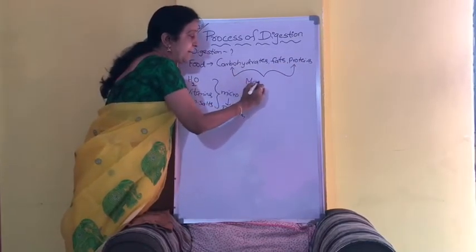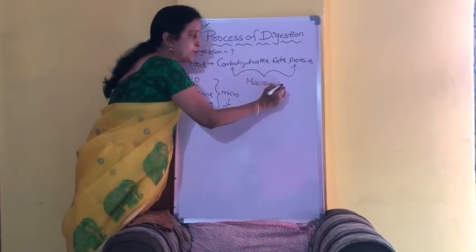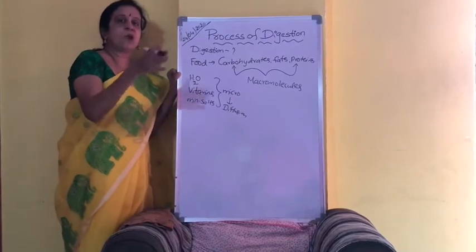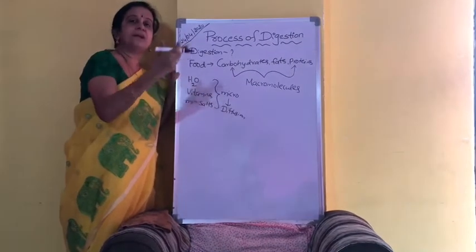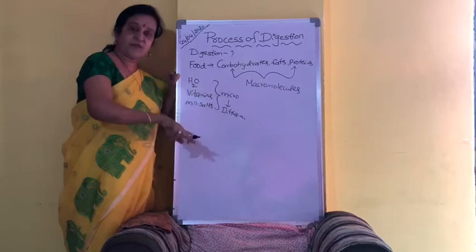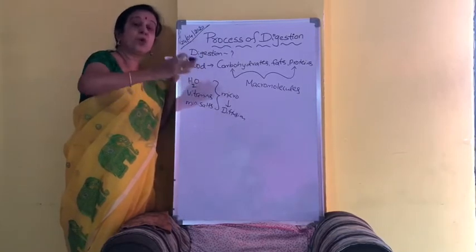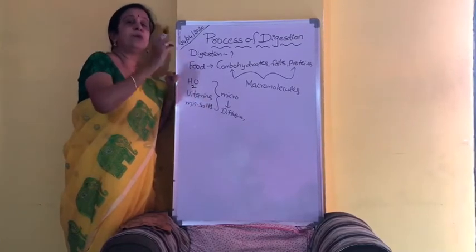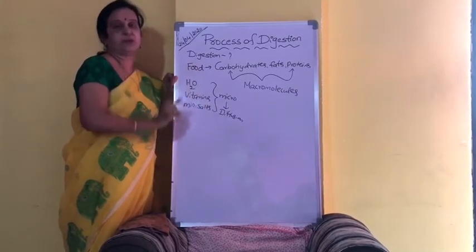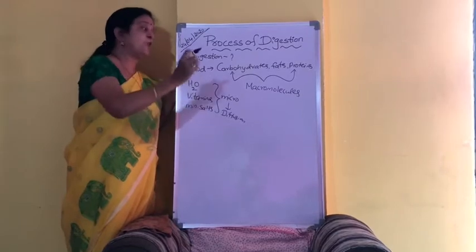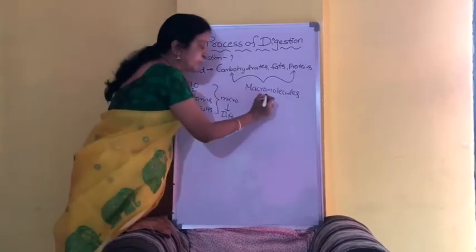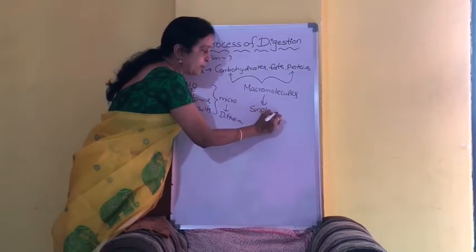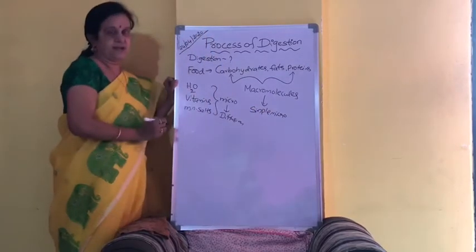These are macromolecules, and these macromolecules cannot be diffused directly. So first of all, they should be broken down, or they should be converted into simple micromolecules. That conversion of macromolecules into simple micromolecules is called digestion.